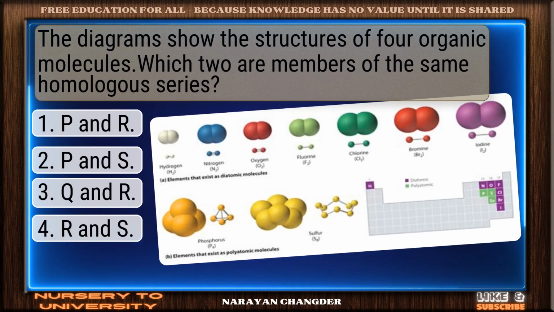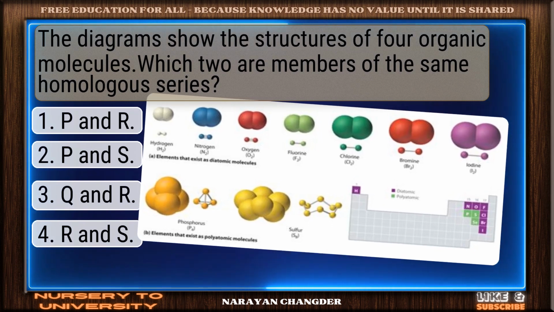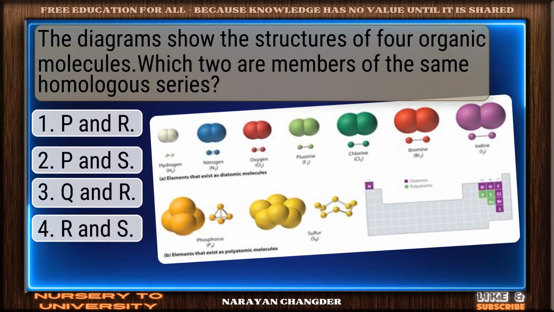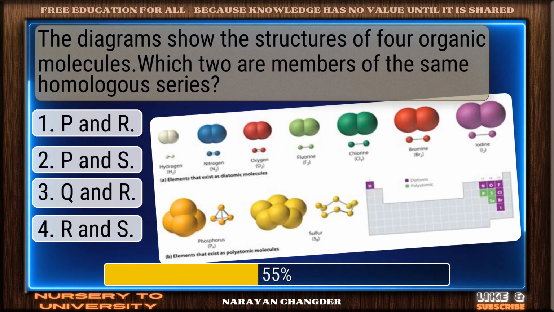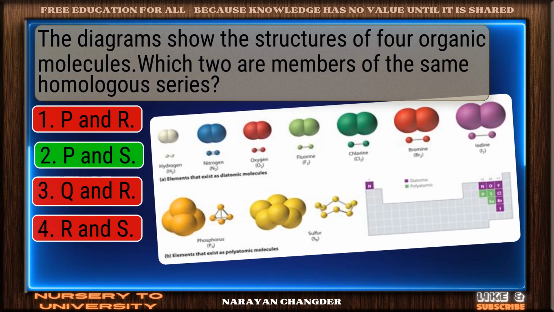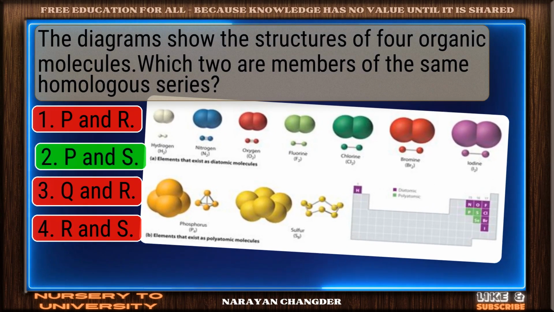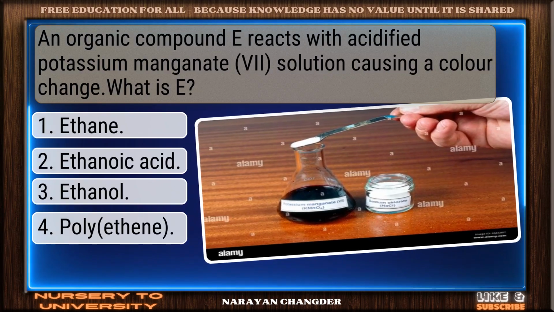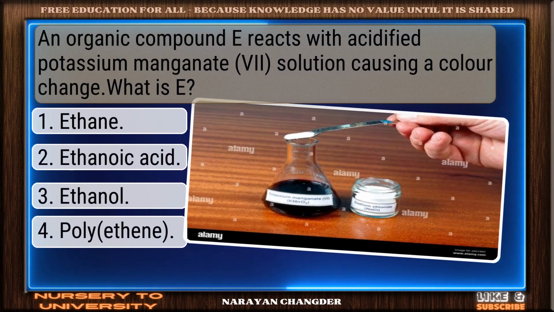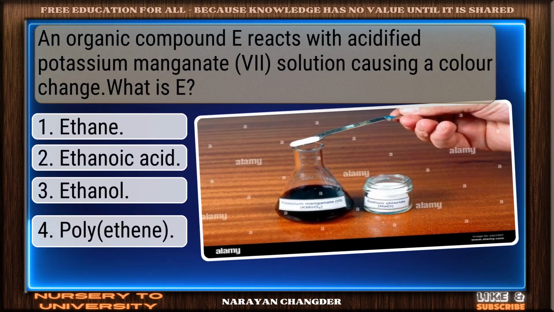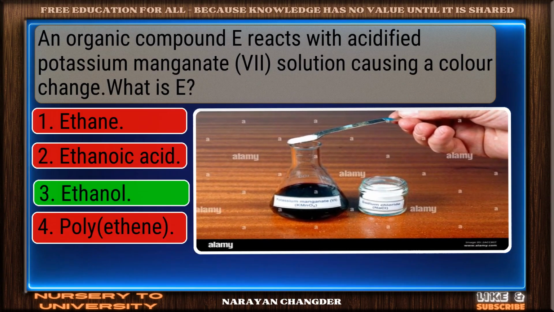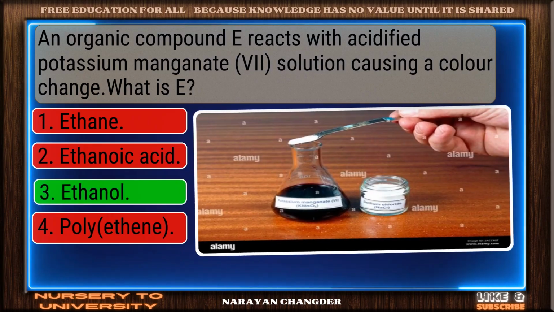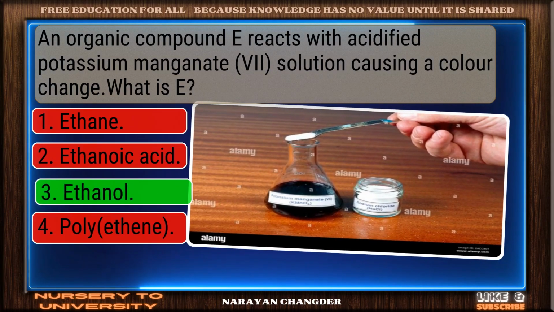The diagrams show the structures of 4 organic molecules. Which 2 are members of the same homologous series? Sharp thinking. P and S is the right choice. An organic compound E reacts with acidified potassium manganate solution, causing a color change. What is E? Smart pick. Ethanol is the correct choice.